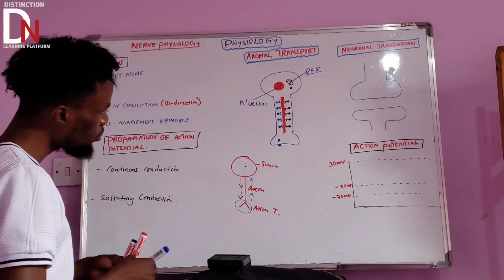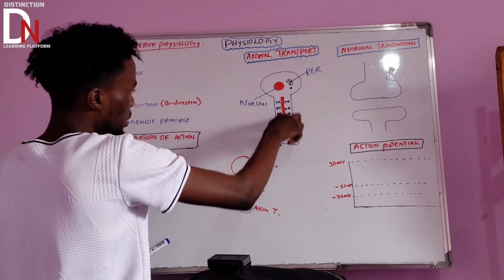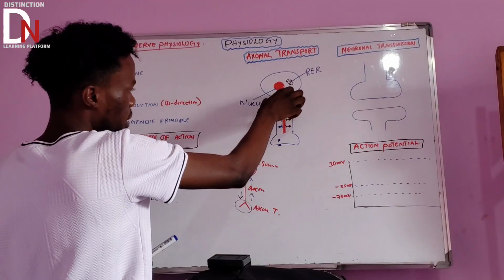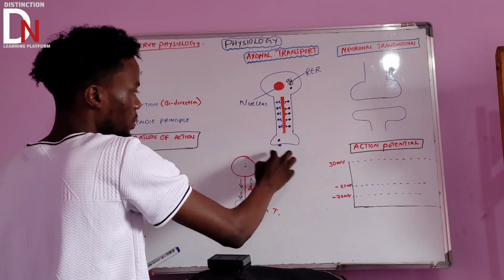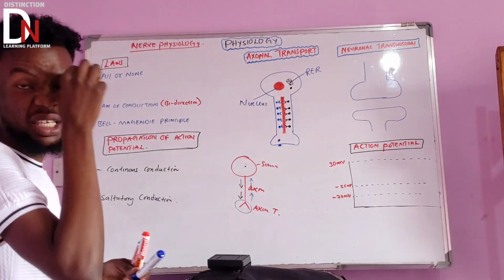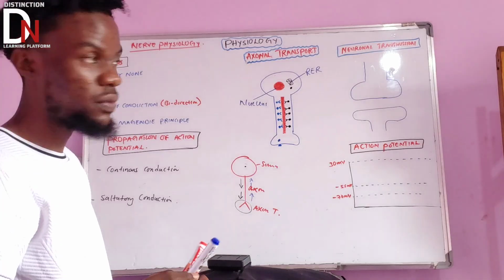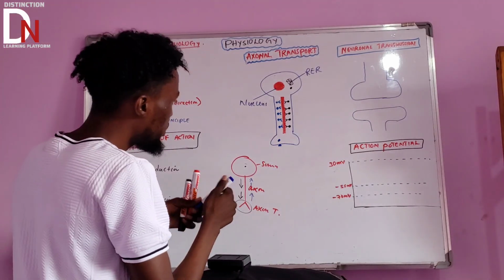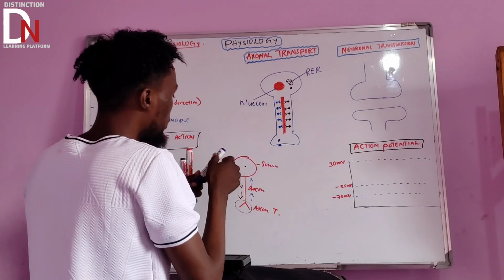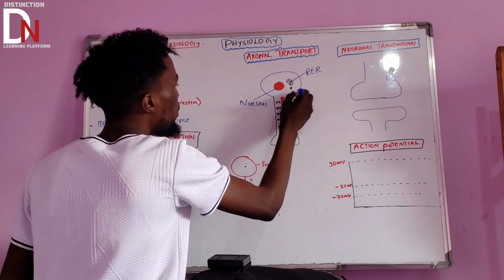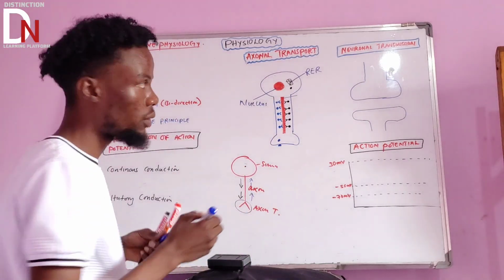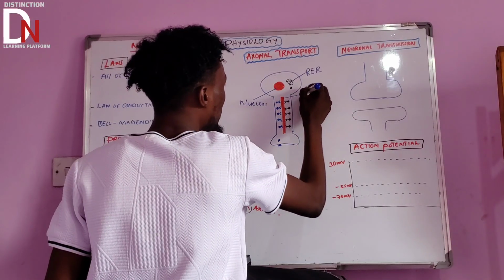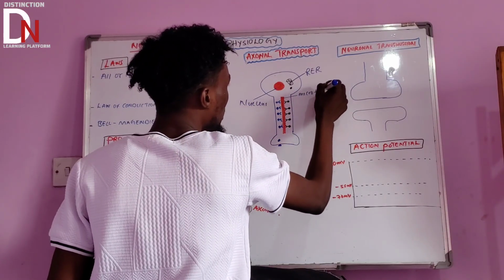Now, this whole thing here is what we call the axon, and this is what we call the axonal terminal. Sometimes they call it the synaptic knob, a lot of words that they use. But what I'm most interested in is this red structure. What we call that red structure is the microtubule. Very, very important structure. Microtubule.